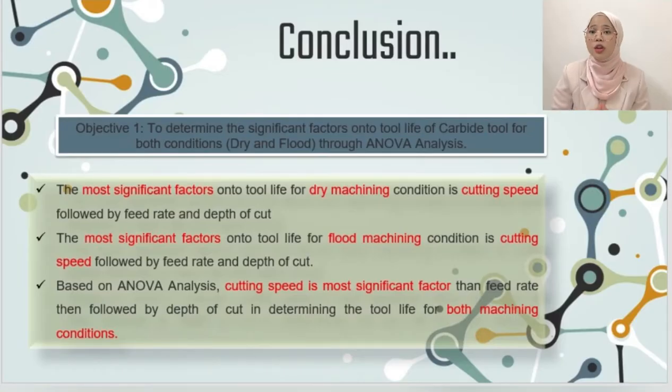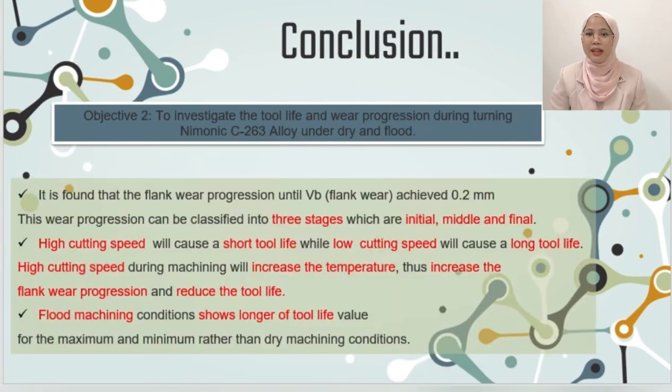Based on the first objective, which is to determine the significant factor on the tool life of the carbide tool for the both conditions, dry and flood, through the ANOVA analysis, we can conclude that cutting speed is a more significant factor than the feed rate, followed by the depth of cut, in determining the tool life for both machining conditions. The second objective is to investigate the tool life and the wear progression during turning Nimonic C263 alloy under dry and flood.